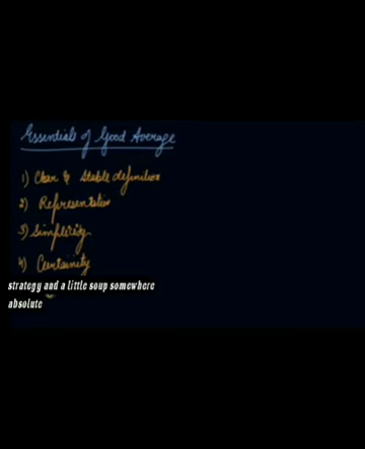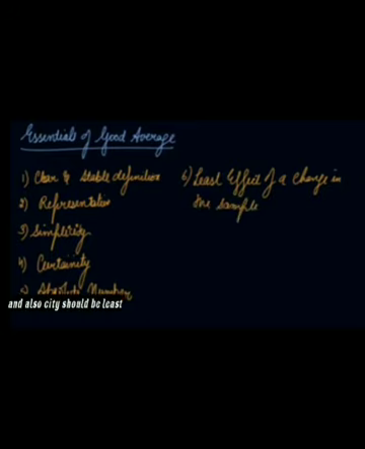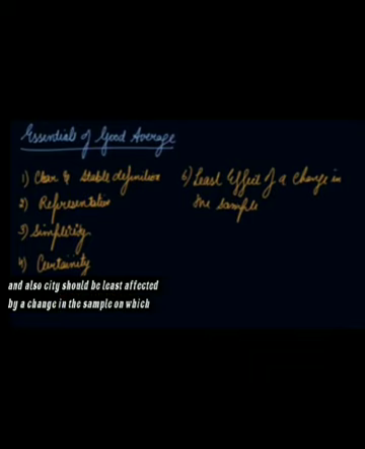Fifth comes your absolute number. A good average should be an absolute number, that is, a percentage or a relative value does not serve as a good average. Sixth is least effect of the change in the sample. An average of a series should be least affected by a change in the sample on which the average is based.